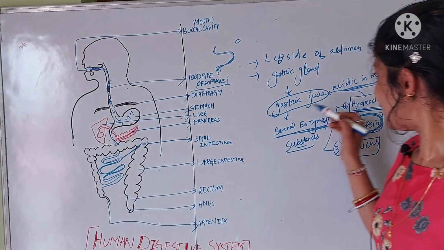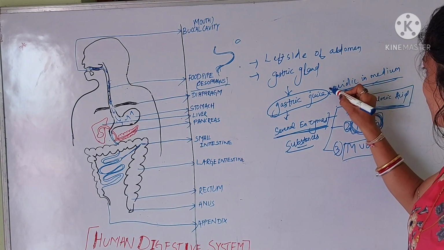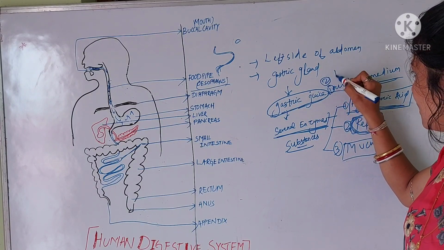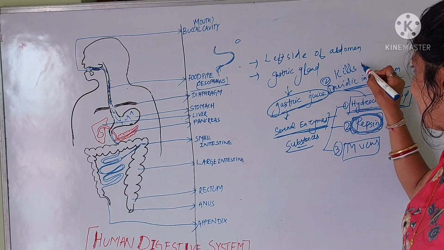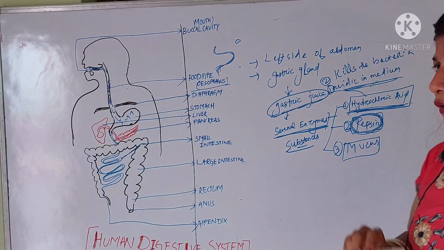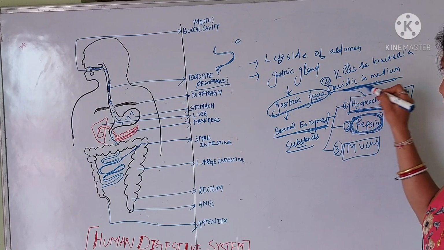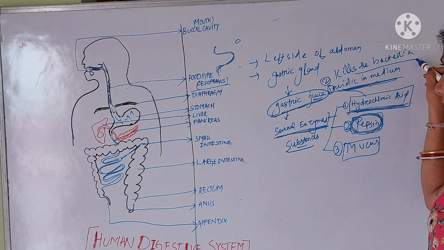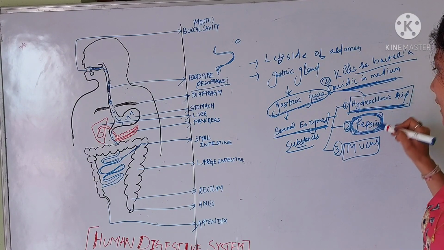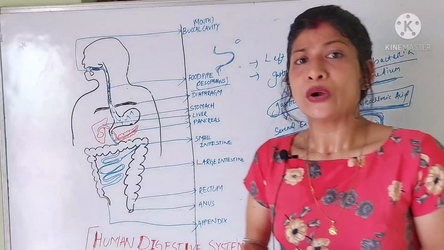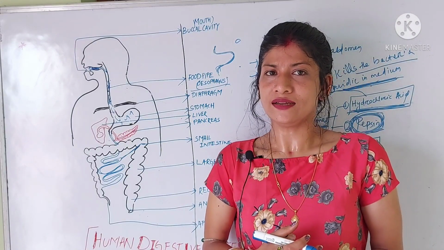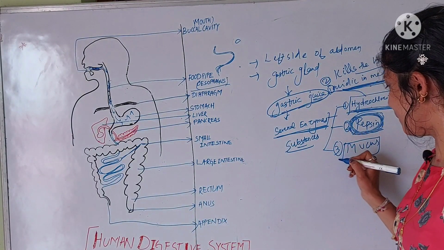Another function of hydrochloric acid: first, it keeps the gastric juice acidic in medium, and second, it kills the bacteria. The pepsin enzyme helps to digest the protein substances in the acidic medium. That means pepsin is a protein digesting enzyme. And lastly, the mucus.